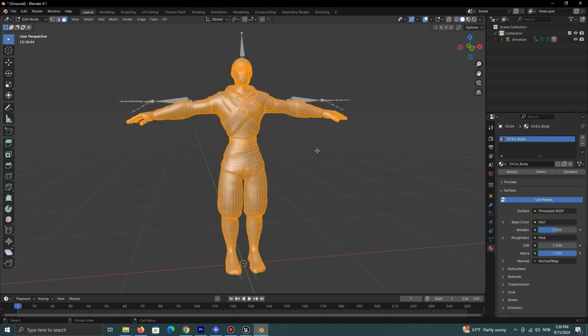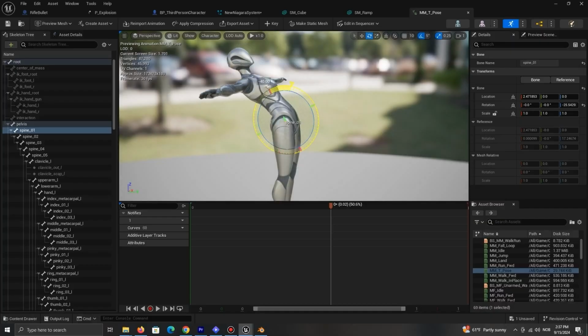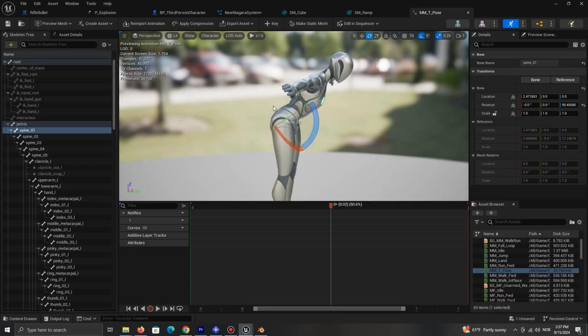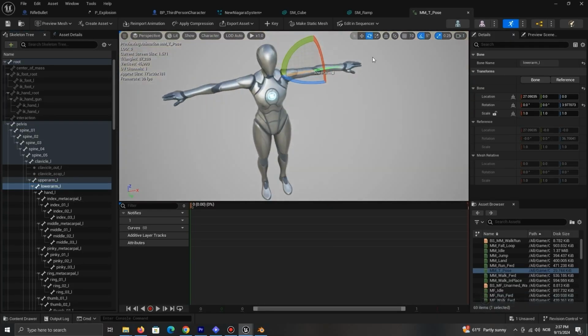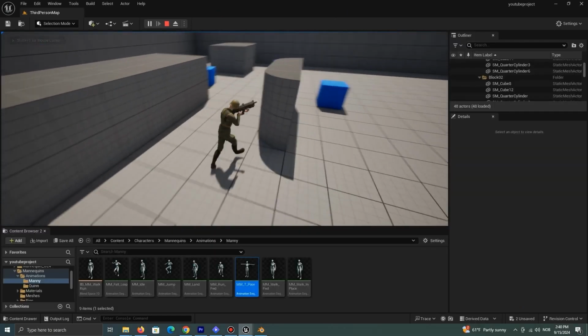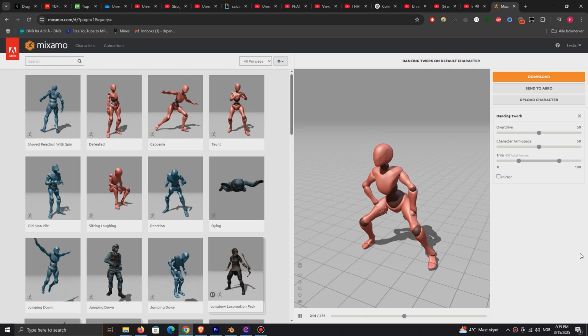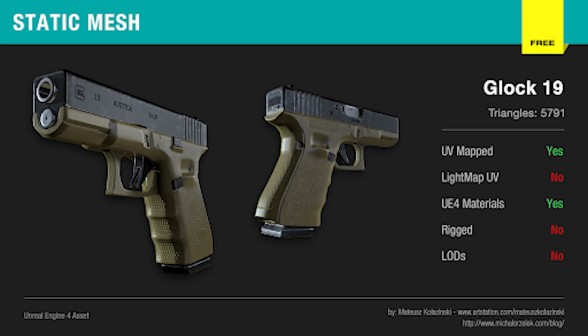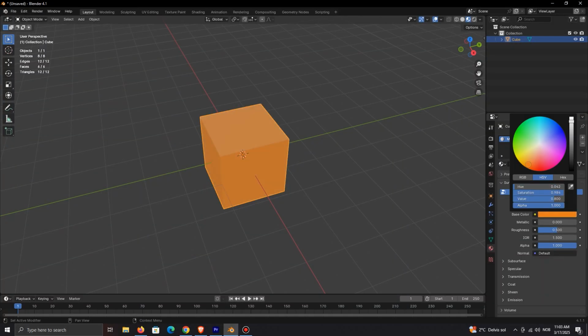But since characters need to move, they need to be rigged. Rigging essentially means that you give a mesh a skeleton. That way, you can move different parts of the character depending on the animation. So for a human, you would give it arms, legs, hips, so that you can animate it. When a mesh also has a skeleton, it is known as a skeletal mesh. If a mesh in your game doesn't have any special properties, like a rock, for example, it is referred to as a static mesh.